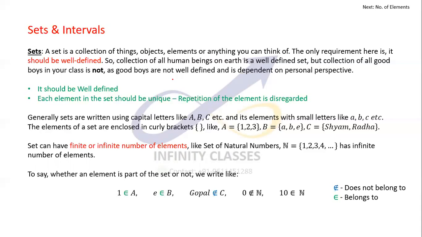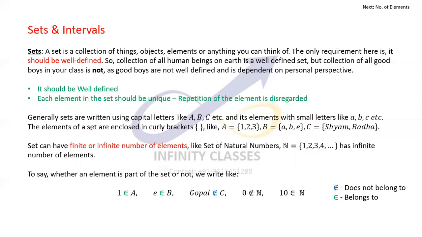So very clearly in mathematics, for a set to be defined, it has to be well defined. Also, each element in the set should be unique. Repetition of the elements is disregarded. So if some element is repeated multiple times, you can consider it to be present only once. We'll talk about it probably in the next slide.